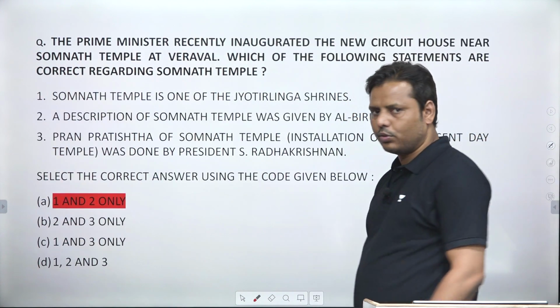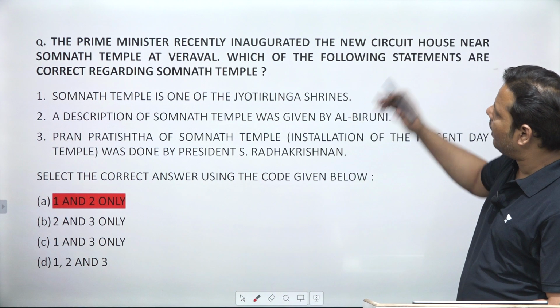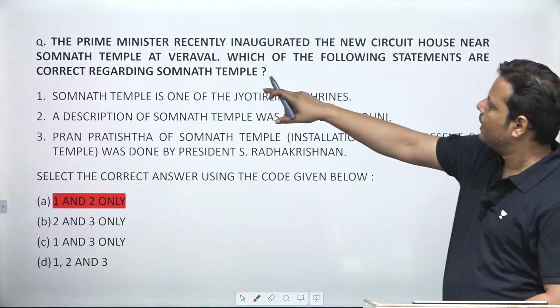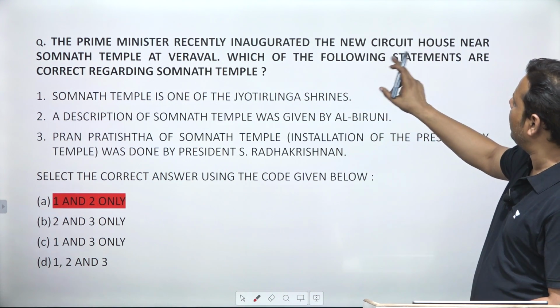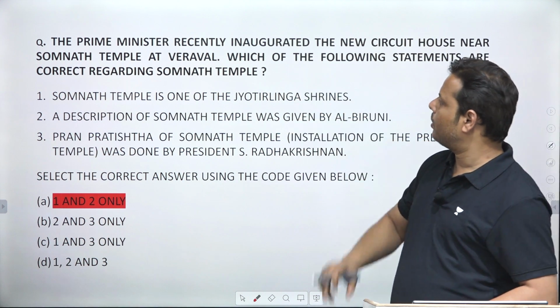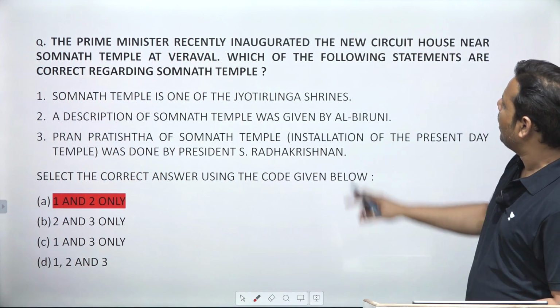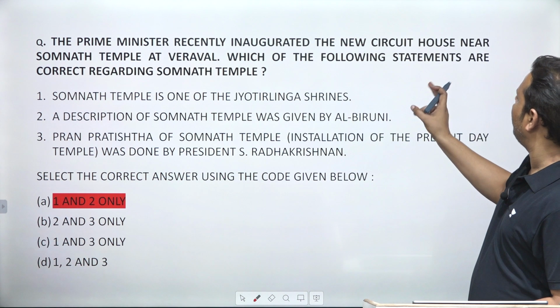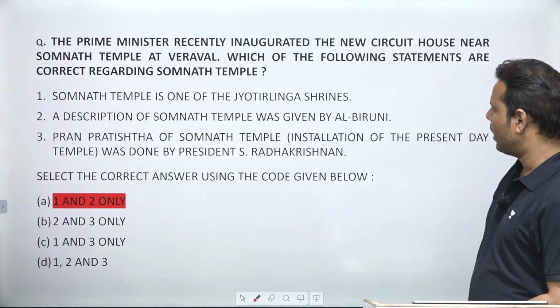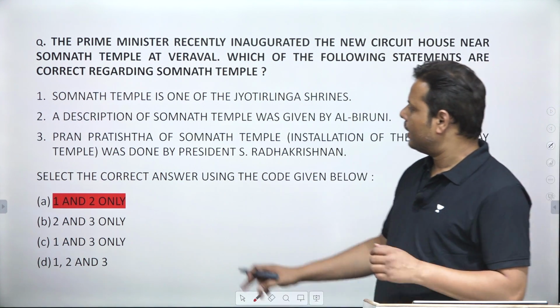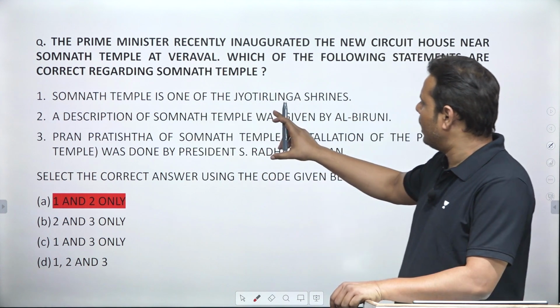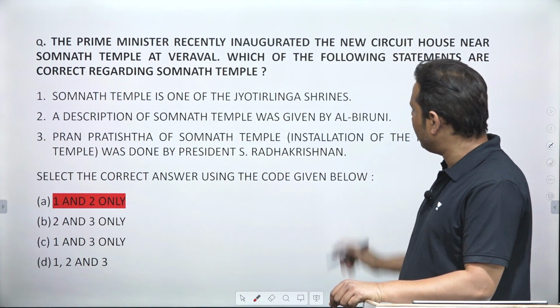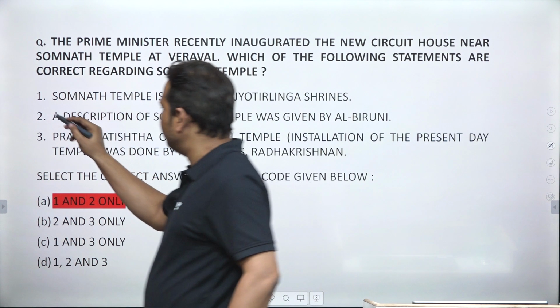Okay, moving to the next question. Again, it is related to current affairs, and they have already given you the reference. The Prime Minister recently inaugurated the new circuit house near Somnath Temple at Veraval. Which of the following statements are correct regarding Somnath Temple? Somnath Temple is one of the Jyotirlinga shrines. That's a correct statement.